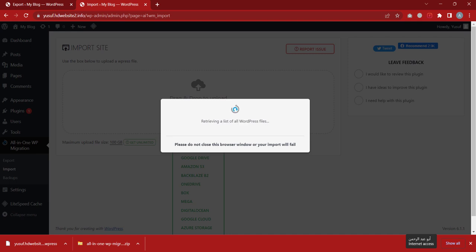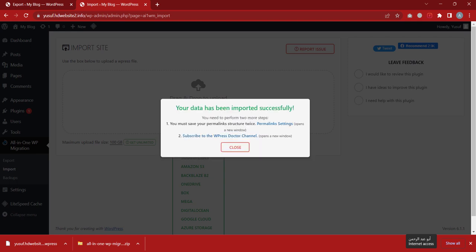It's going to tell you to hold on a bit while it's doing the retrieving process, and not to close your browser or anything. So I'm just going to leave it as it is to complete the restoring process. Once it's done restoring, you will see that everything in my first website is going to be exactly the same here. All the pages, all my plugins, I don't need to start afresh. All I need to do is just move it here. It says your data has imported successfully, alhamdulillah. So everything is going to be in place.